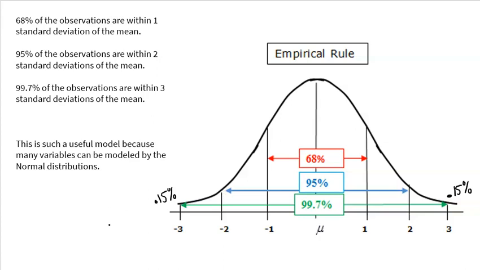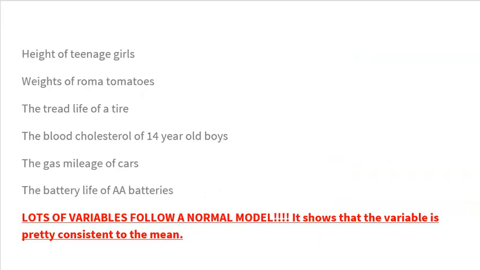So this is a very useful model because many variables, quantitative variables, can be modeled by this normal distribution. This is just a short list of the things that could follow a normal distribution. The height of teenage girls, the weights of Roma tomatoes, tread life of a tire, the cholesterol level of 14-year-old boys, gas mileage of cars, the battery life of AA batteries. All of these follow that same setup, right? Most of the population of teenage girls are going to be near the mean height. Very few super tall, very few super short.